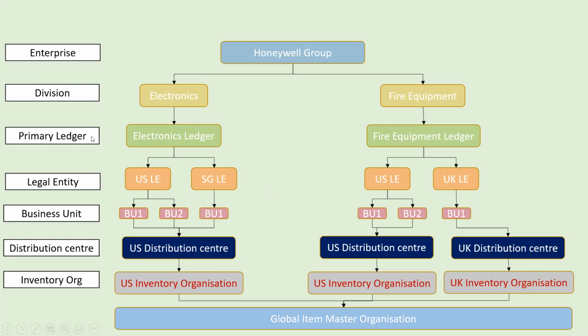As a hierarchical structure, basically I'll have the enterprise. The enterprise is always one. Under this, I can have multiple divisions. Under multiple divisions, if I have operations in different countries, I'll again split it into multiple parts under the legal entities. So I have something in US and Singapore. On the other side, I have another line of business called fire equipment, where I have business in US and UK. So it differs based on the business I'm running inside a specific country.